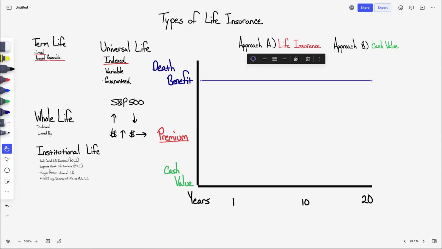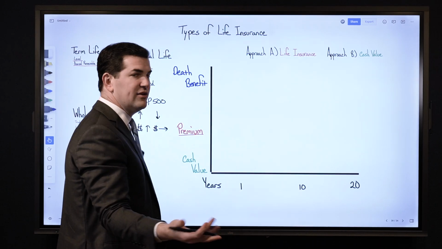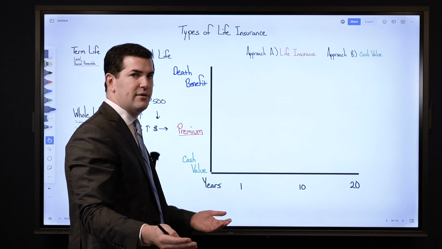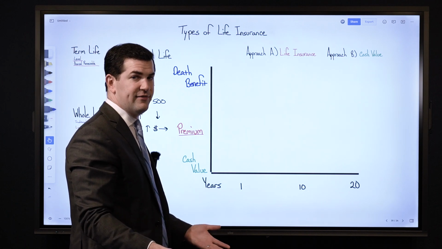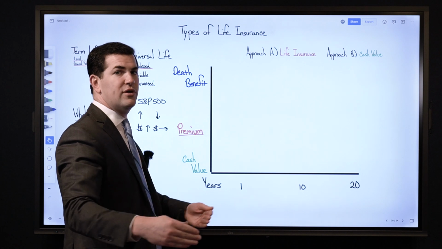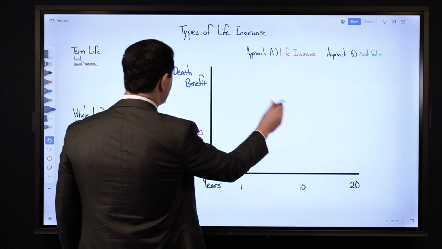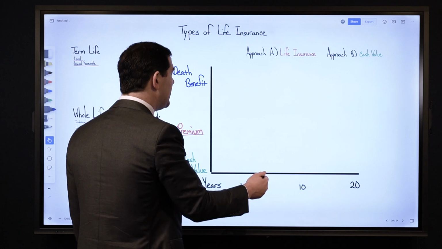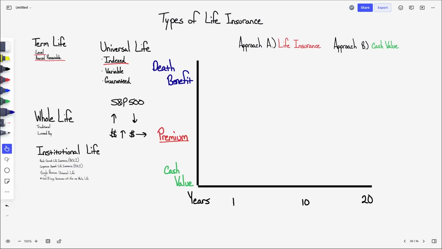Now, with the death benefit, there's two options with an indexed universal life policy, option A and option B. Option A is a level death benefit, and option B is an increasing death benefit. And you can actually switch back and forth after you start a policy, which is nice. If you're interested in cash value, typically we see a combination of both. We may start with an increasing death benefit that starts lower, and then if we stop payments, we'll flip it over to a level death benefit, and then eventually that'll go back to increasing. There's different things you can do to try and optimize the cash value performance.